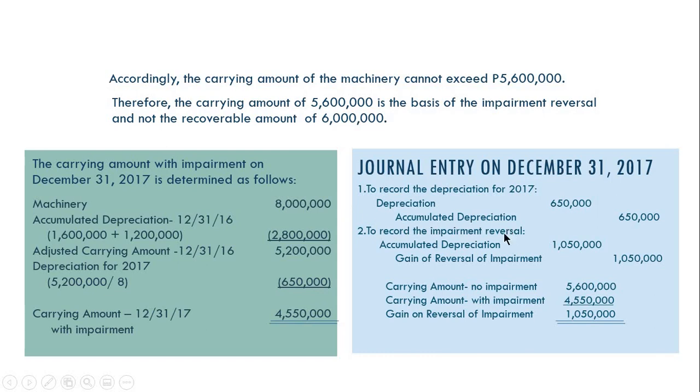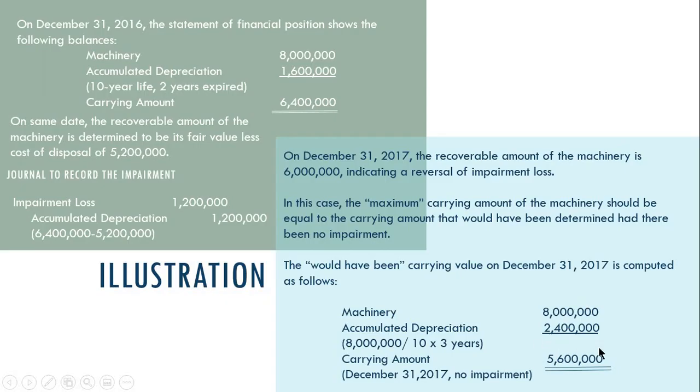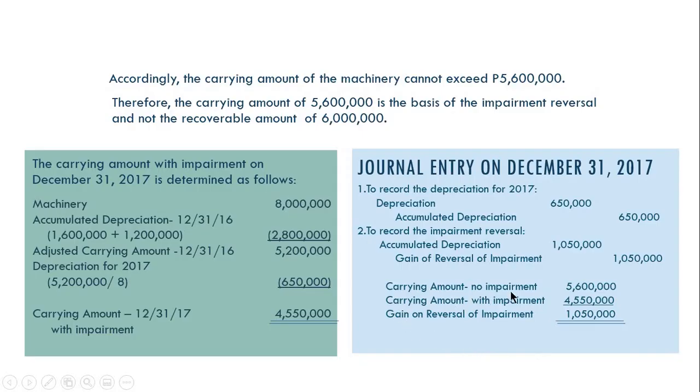To record the impairment reversal naman, class, is carrying amount, 4,550,000 and the limit sa recoverable amount ng 5.6 million. So, 5.6 million minus carrying amount per book of 4,550,000.